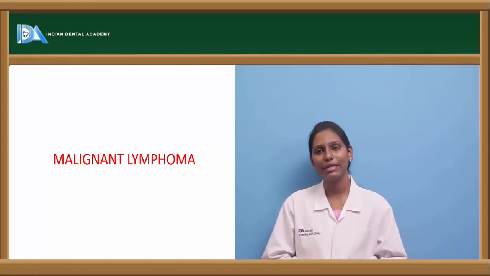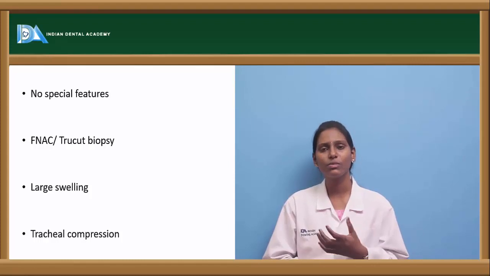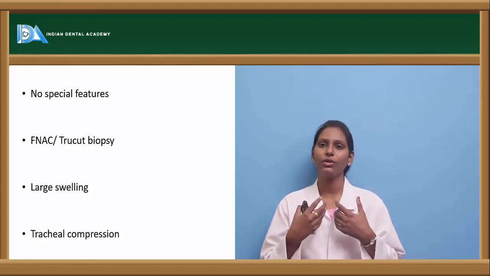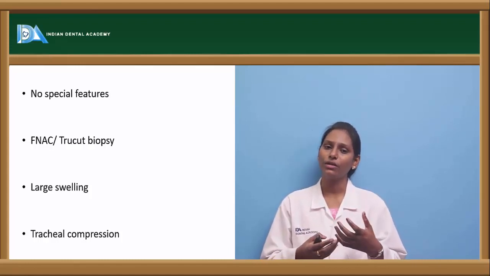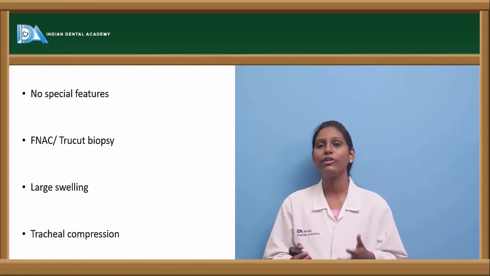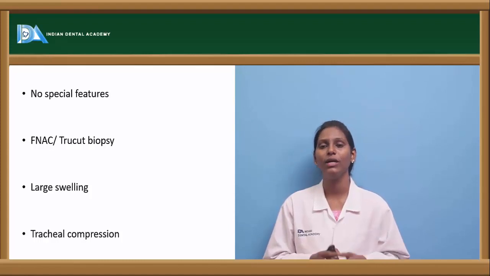Next one is malignant lymphoma, which is again of non-thyroid origin. There are actually no special features for it. It does not show us many clinical features for diagnosing. It could be an incidental finding, and an FNAC or true-cut biopsy can show us that it is a malignant lymphoma.